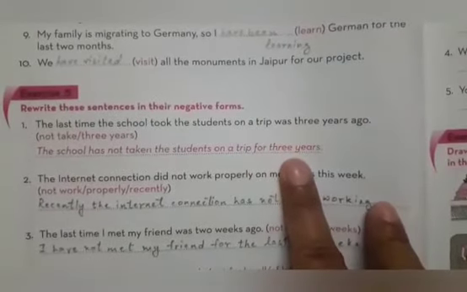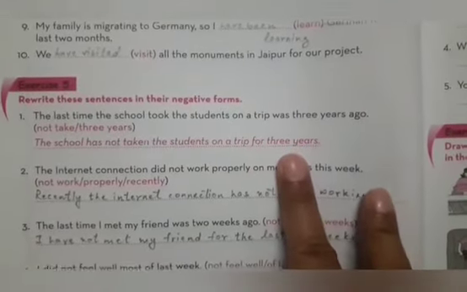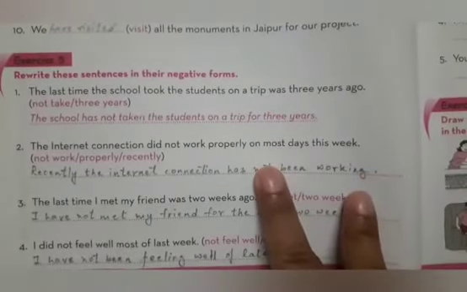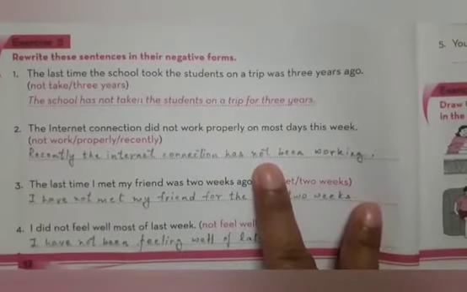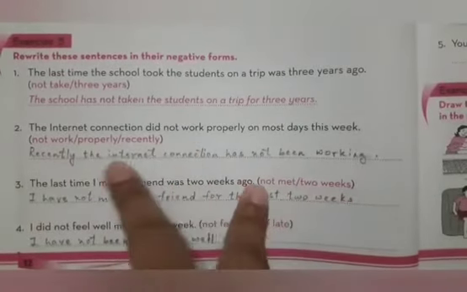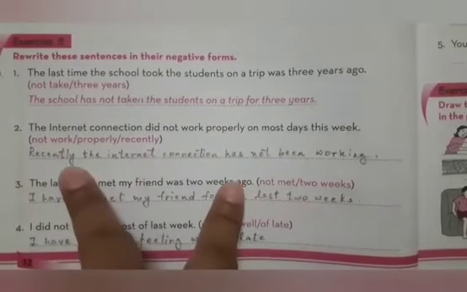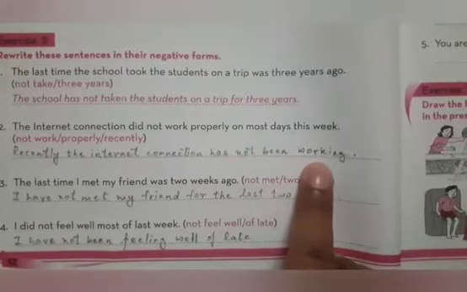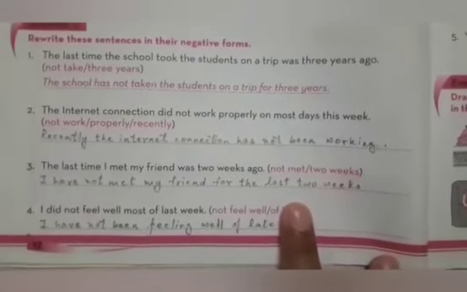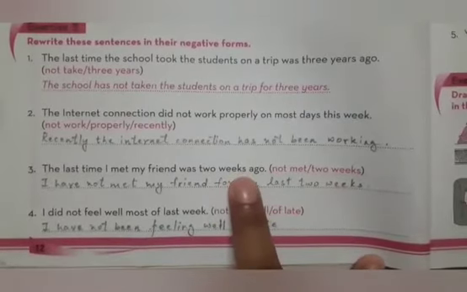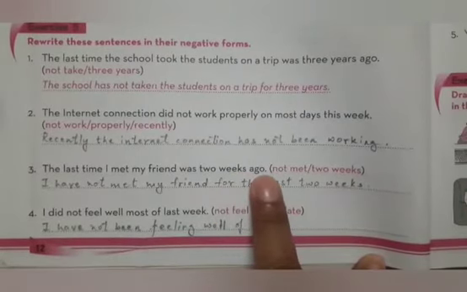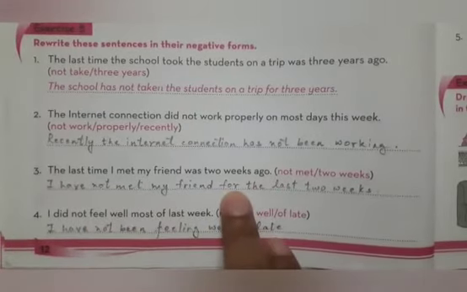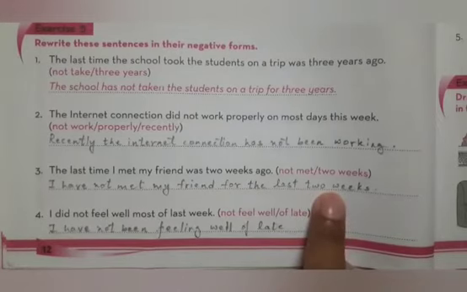Next, exercise 5, he says to write the sentences in negative forms. The first one has already been done. Come to the second. The internet connection did not work properly on most days this week. So we need to use the clues which are given in the brackets. So the answer will be, recently the internet connection has not been working. Next, the last time I met my friend was 2 weeks ago. So, I have not met my friend for the last 2 weeks.